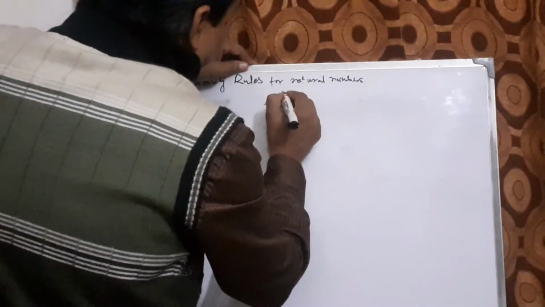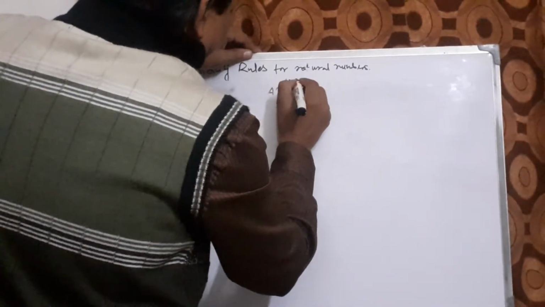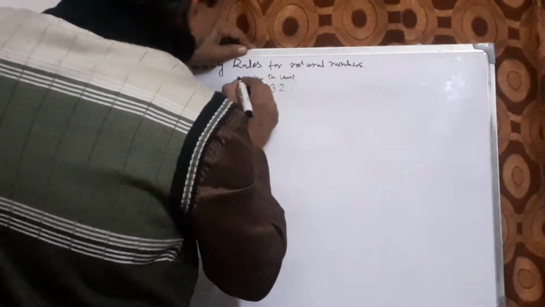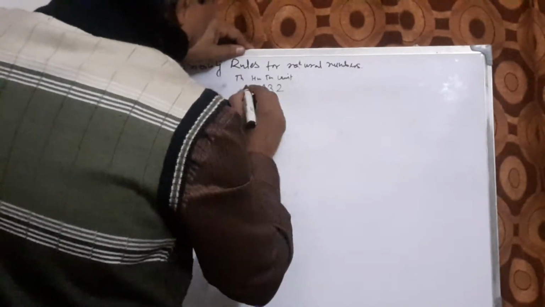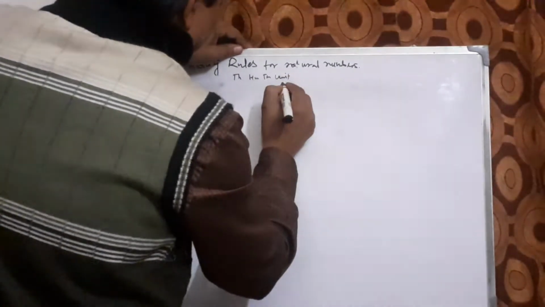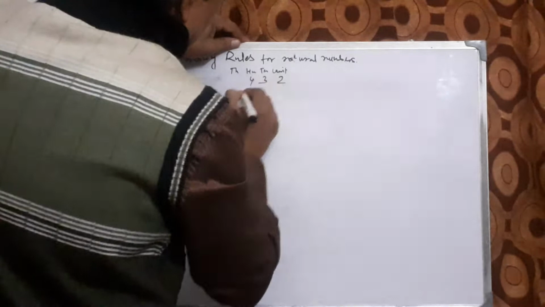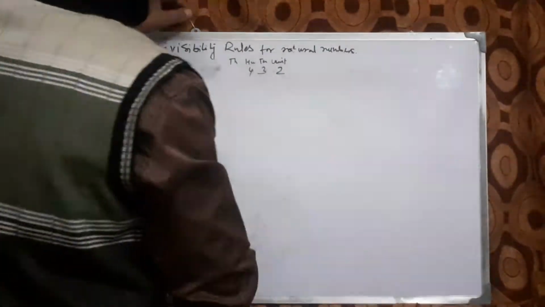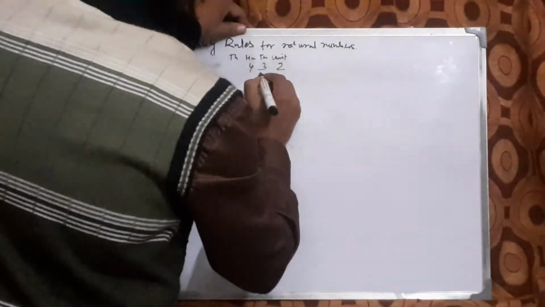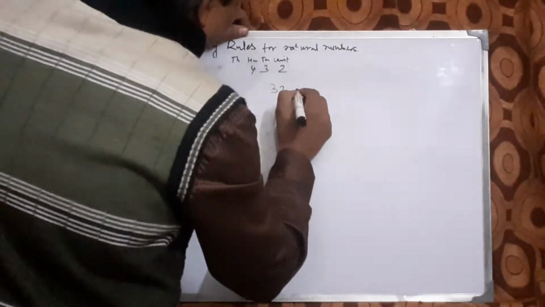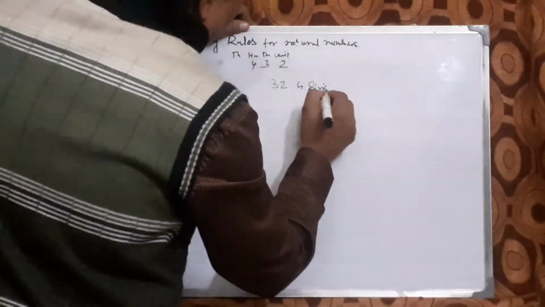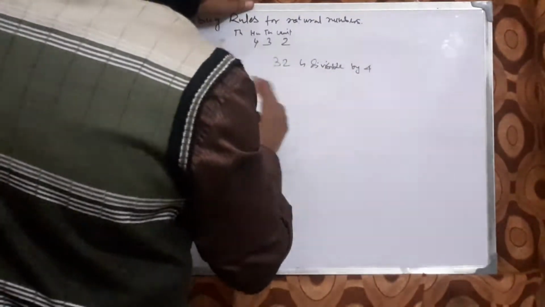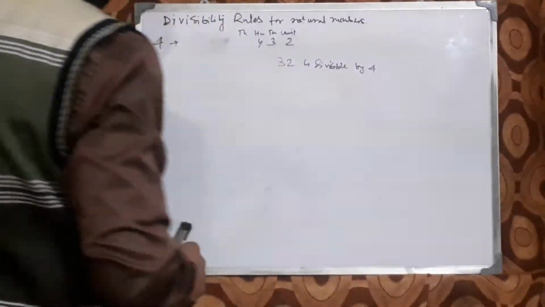This is the unit place, this is the tens place, this is the hundreds place, this is the thousands place, like this. We are not considering the thousands place, this will be bigger. 432, here 32 is divisible by 4, so the whole number is divisible by 4. That is the rule.